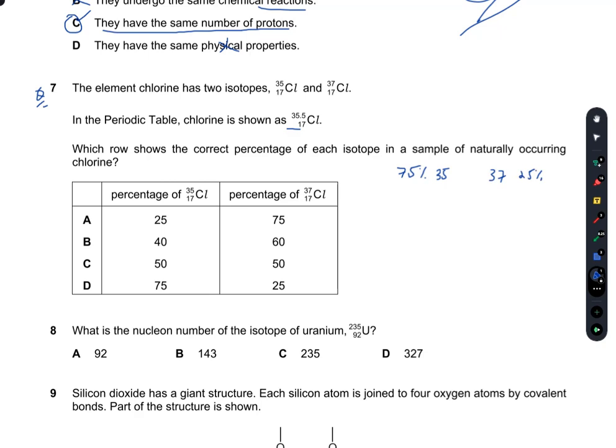So if I multiply the values, then it is 35.5. If I add both, 35 plus 37, and divide by 2, that is 36, but it is incorrect.